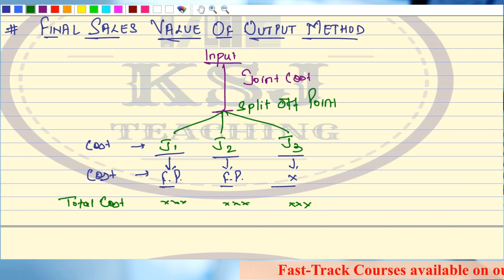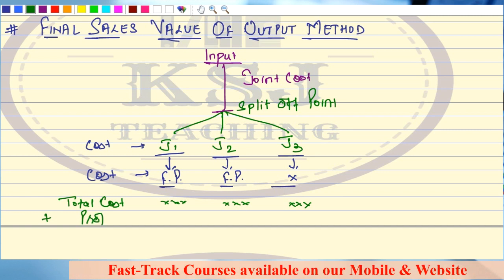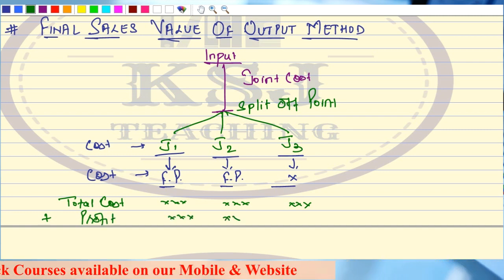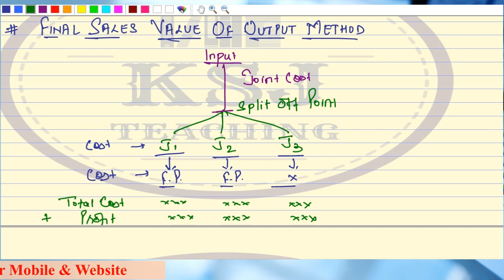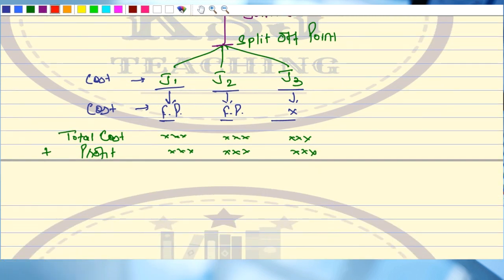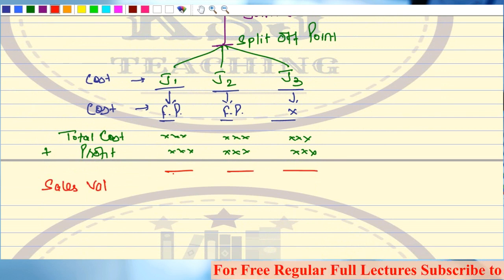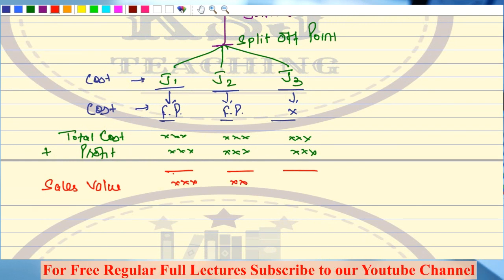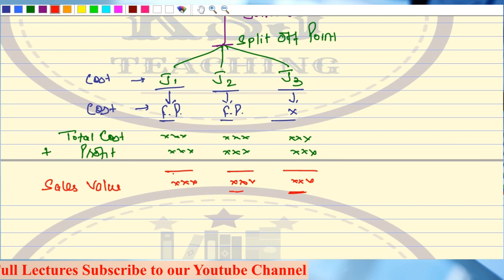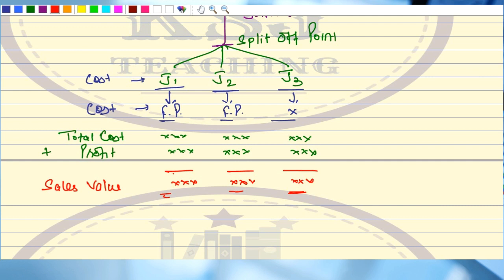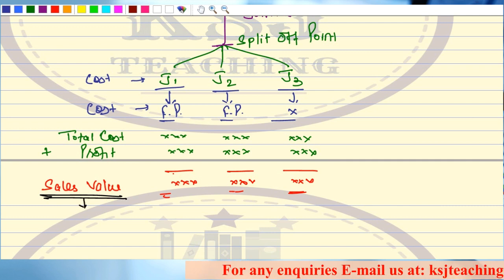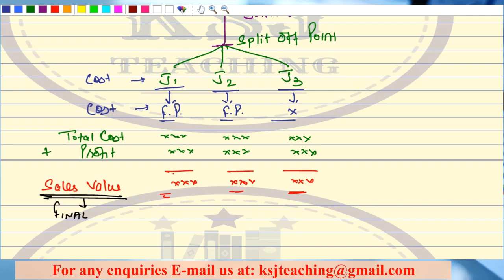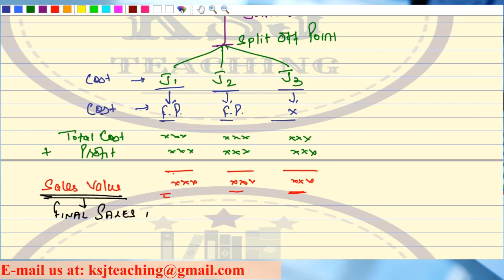Now, to this cost, obviously you will add some profit also. Obviously, we are not going to sell the products at cost only. We'll be adding some profit. After profit, what you will get is the sales value. Right? This is known as the final sales value, the sales value after adding the further processing cost. This is what we call the final sales value.